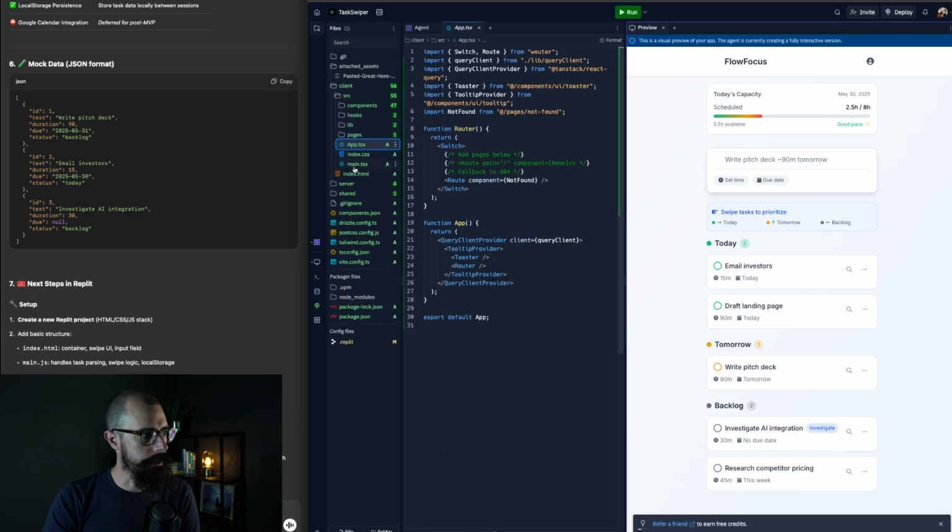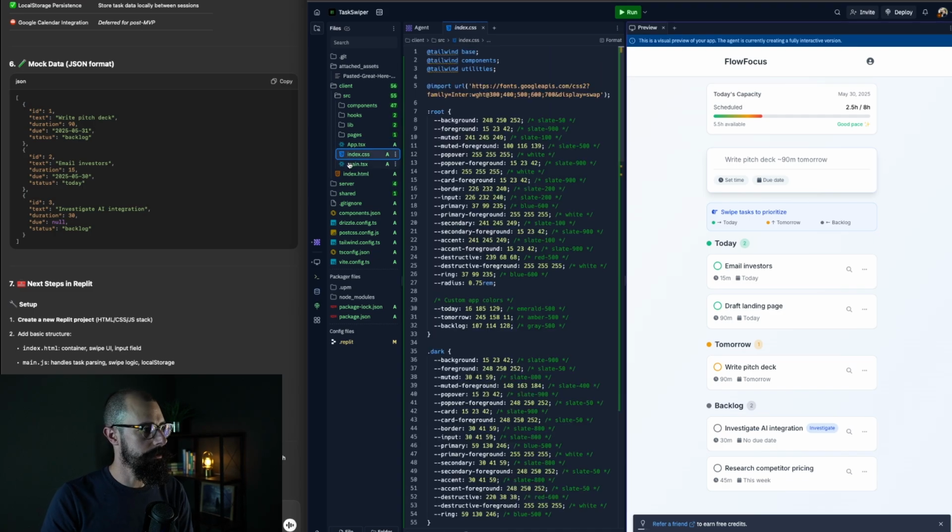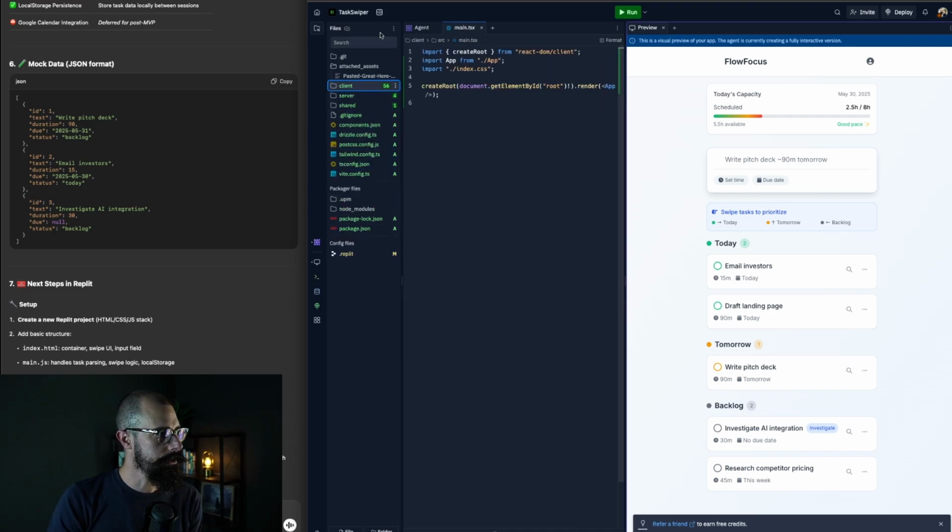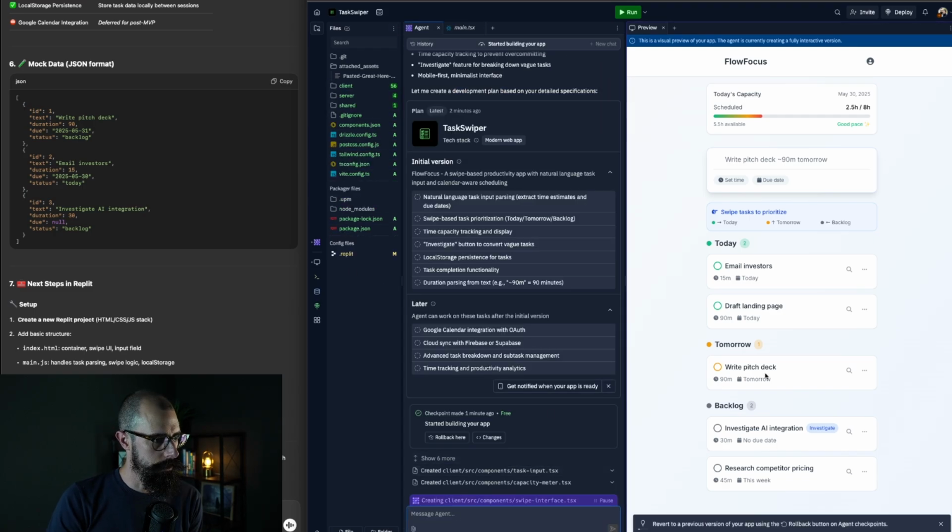Yeah, it's got to have TSX, CSS. Okay, great. Well, let's see. Is this functional? Looks like it's still working. I can't do anything on this preview yet. Oh, okay. It's creating the fully interactive version.